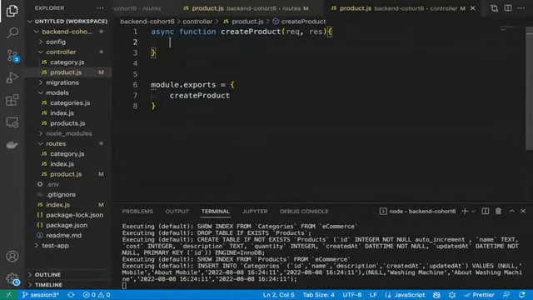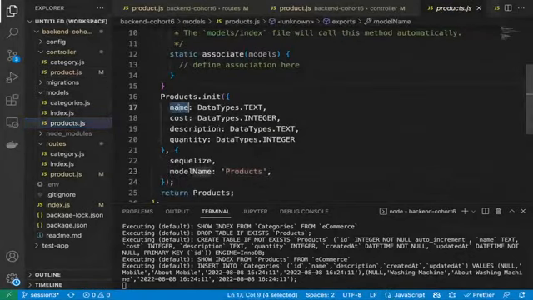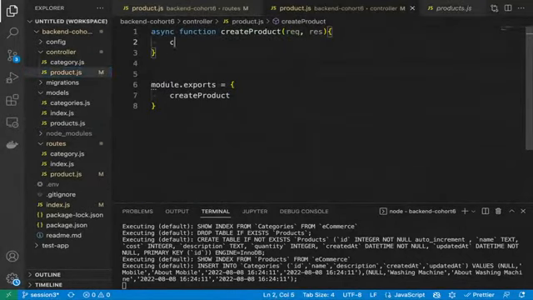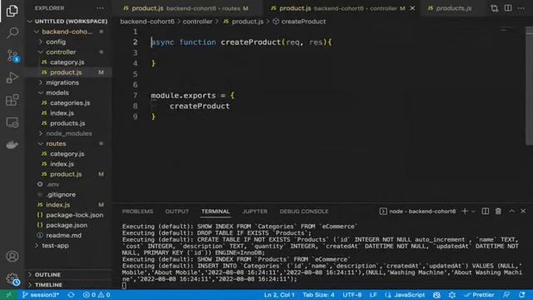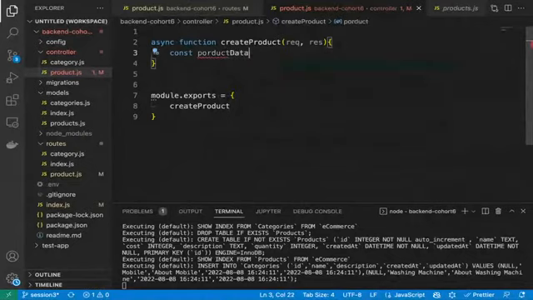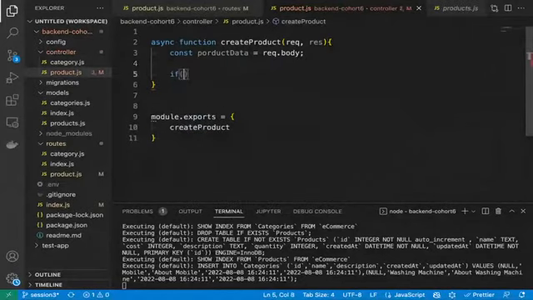Now let's check what are the things which are required for products. I'm saying everything is required, like name, cost, and quantity. I think these are the four columns, right? Let's check. Name, cost, description, quantity. So description could be optional, but name, cost, and quantity the user has to always provide. So let's put one condition for that. Let's take the product data from our request.body.